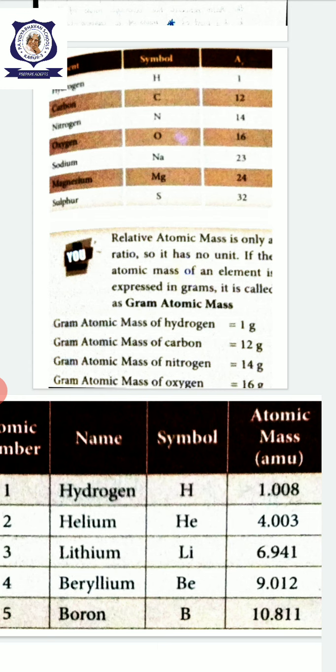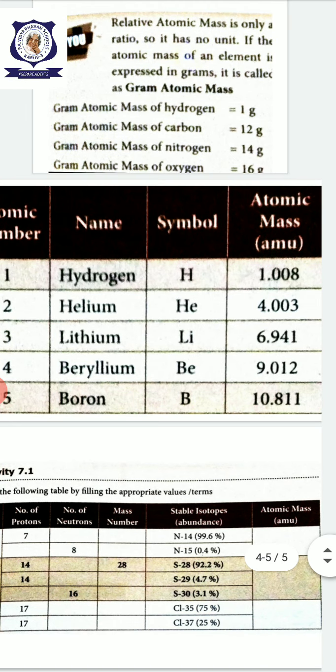Lithium, symbol Li, its value is 6.941. Beryllium, Be, atomic mass is 9.012. Then boron, B, 10.811.